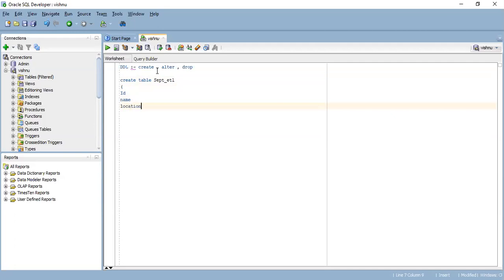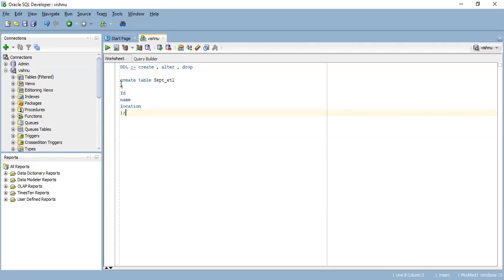Whatever the requirement was there, so I mentioned. Okay. Then close the bracket because we had opened the bracket, so we have to close the bracket. Then put the semicolon. So as we know that this is SQL, so for each and every column, we have to define the data types.